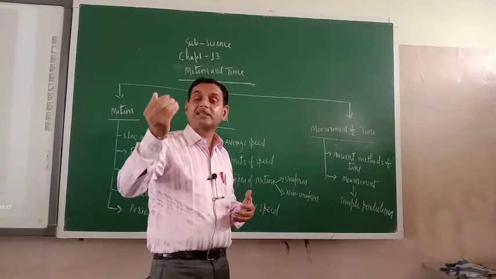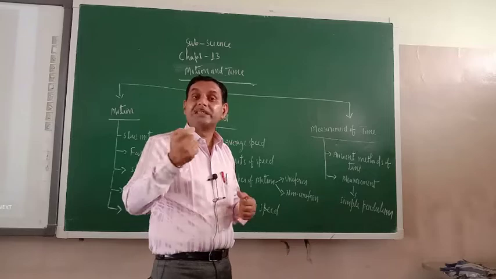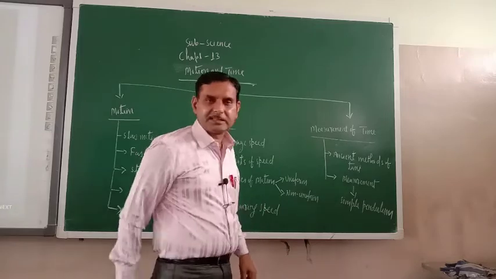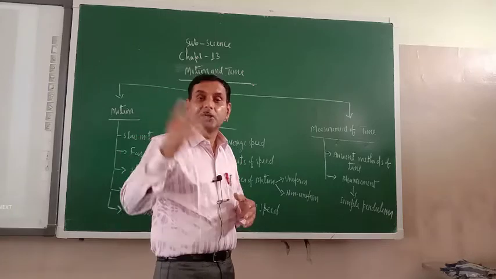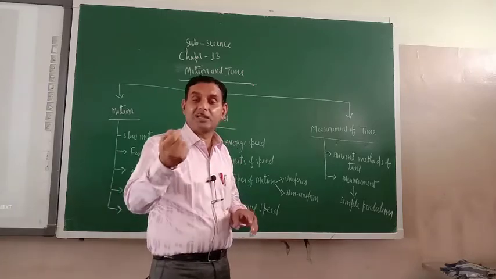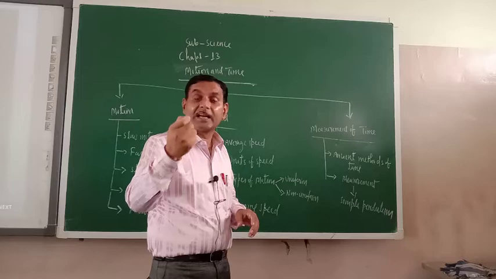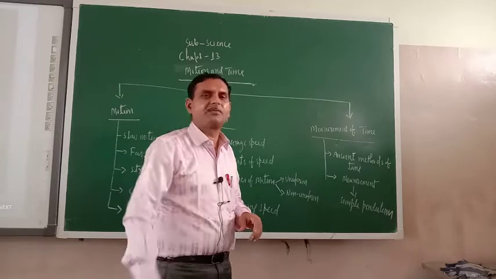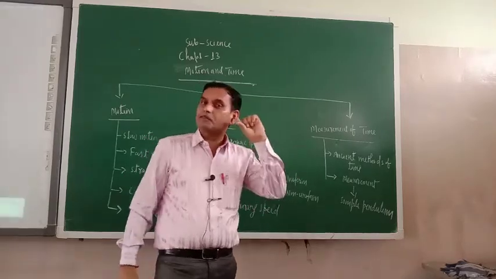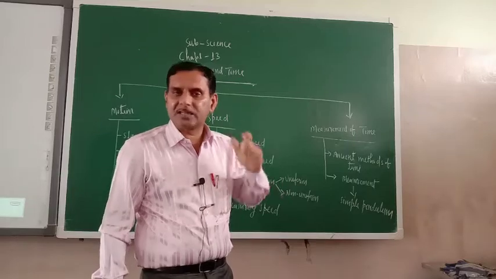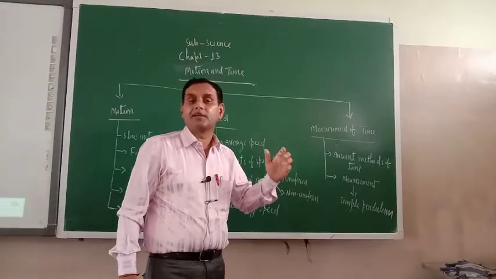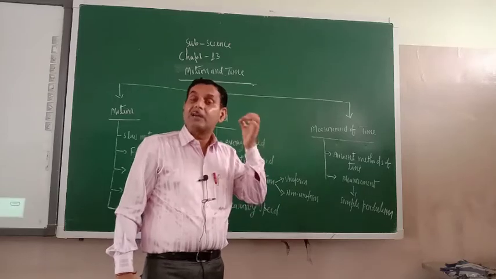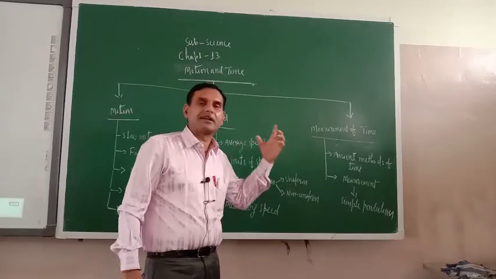Nowadays there are watches which can measure nanoseconds, because you might have seen in athletics competitions, in the Olympics or other places, that 1 nanosecond can make a large difference. That is why very precise measurement of time is required, and such instruments are used which can measure very minute differences in time.